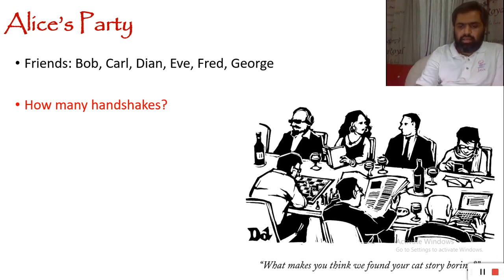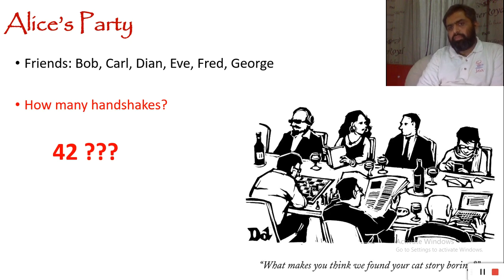So someone said it should be 42, because we are seven people and each one is going to shake hands with the rest of the six people, so it's going to be 7 times 6. But Alice is a wise girl, so she thought maybe we are doing some overcounting. It's not actually 42, because when one person shakes hands with another person, we count this handshake twice, because A is shaking hands with B and B is shaking hands with A. A is counting this handshake in his count and B is counting this handshake in his or her count. But actually it is one handshake, so we are counting one handshake twice.